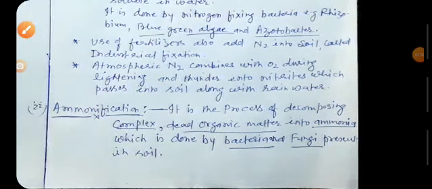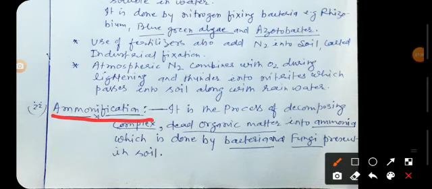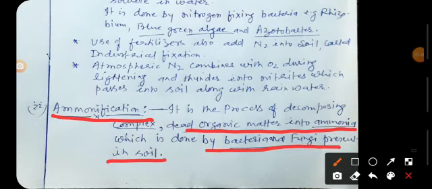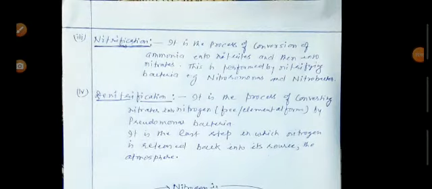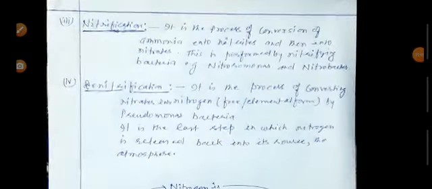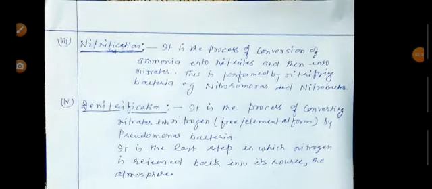Now the second step, that is ammonification. The roots of plants absorb nitrogen and prepare food, and that food is consumed by different kinds of living beings. So what is this ammonification process? It is the process of decomposing complex dead organic matter into ammonia, which is done by bacteria and fungi present in soil. When plants and animals die, their remains lie upon the soil and are decomposed. Such a step, the conversion of nitrogen into ammonium compounds, is ammonification.